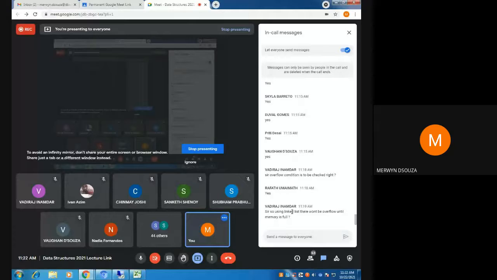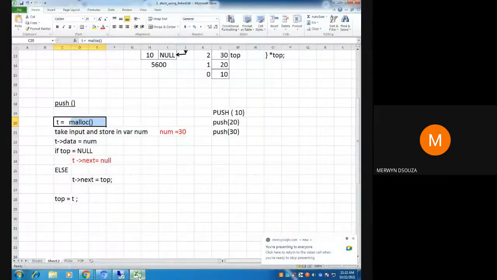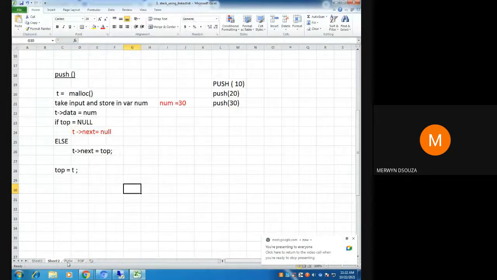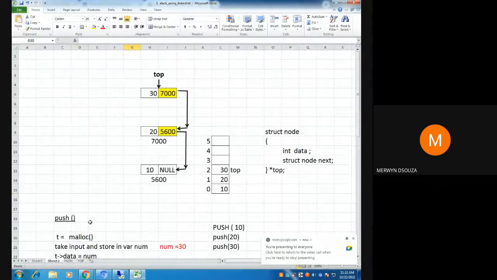Yes, correct. You won't have overflow as long as you have hard disk memory and are able to allocate memory. That's why we are using linked lists. That's why we say a linked list is better than arrays, because arrays are fixed size. Is it okay? Everyone understood push? This is what you will have to write as a program later on, which I will check. So this is what you are doing in push.